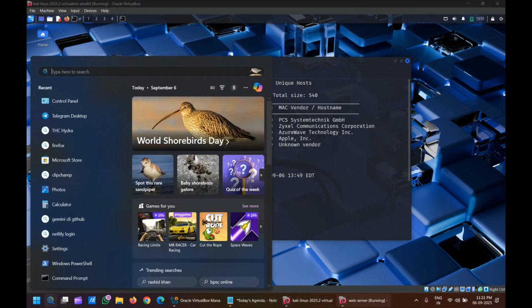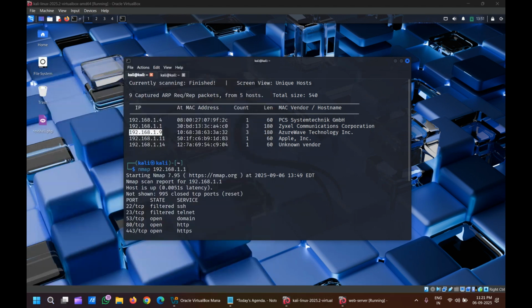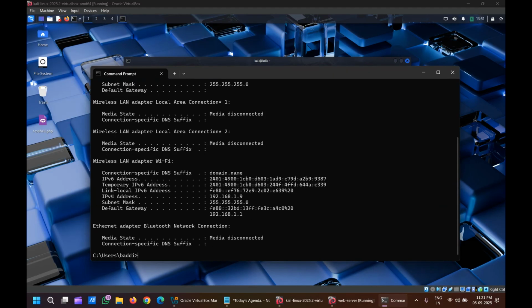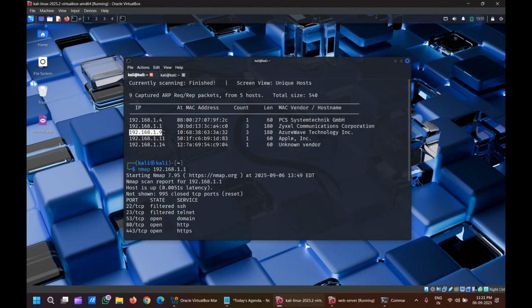But what about this host system? We'll check that also. I open the command prompt in my host system. ipconfig is the command to check the IP address. Are you able to see 1.9? That is for Azure Wave Technologies, because in my laptop I am logged in with an online account.